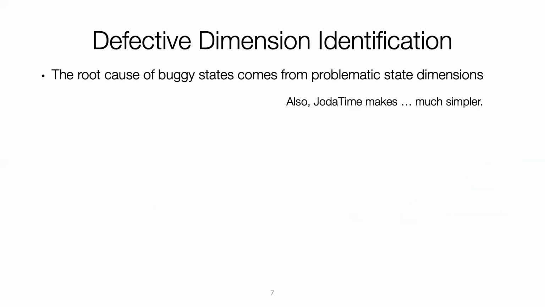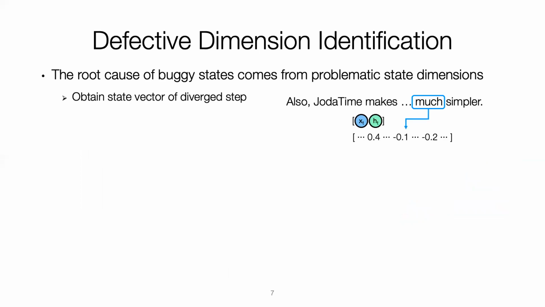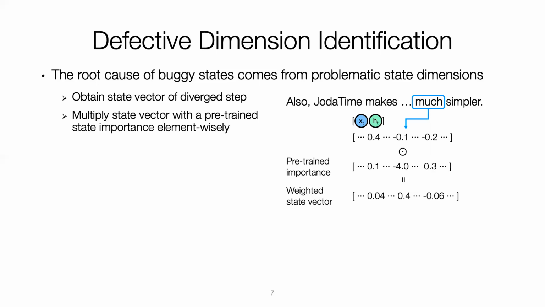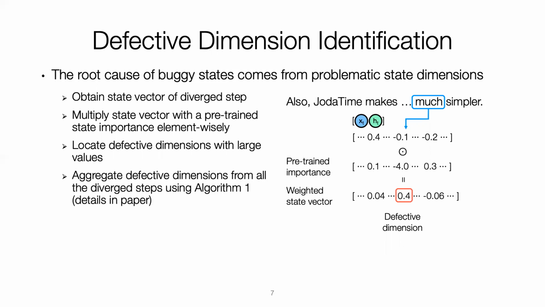We use the same example from the previous slide. For a divergence step, we first obtain its state vector, and then we multiply it with a pre-trained importance vector. Those dimensions with large values are the defective dimensions of buggy states, because they are more important to the classification results.